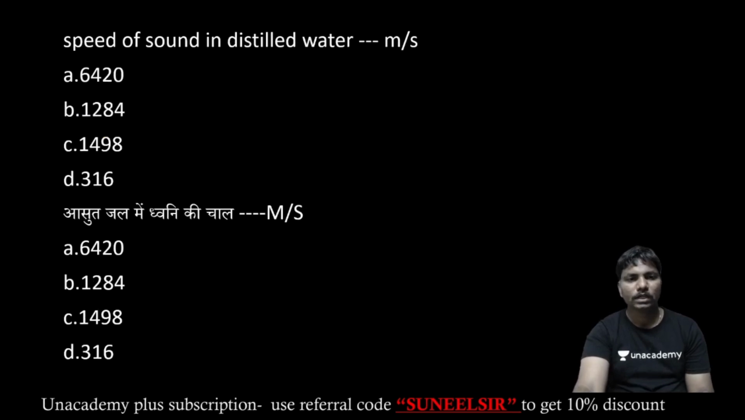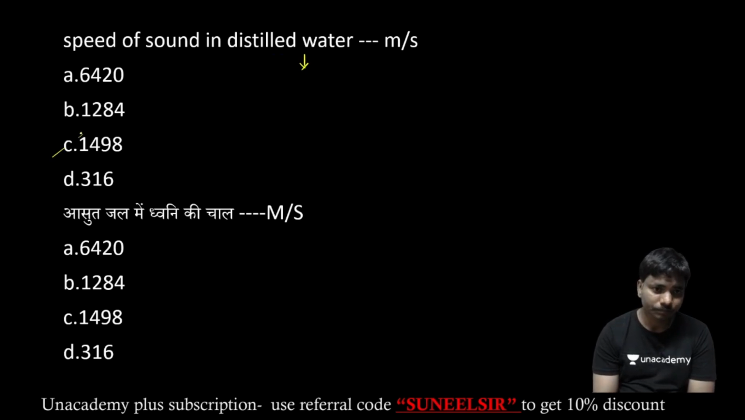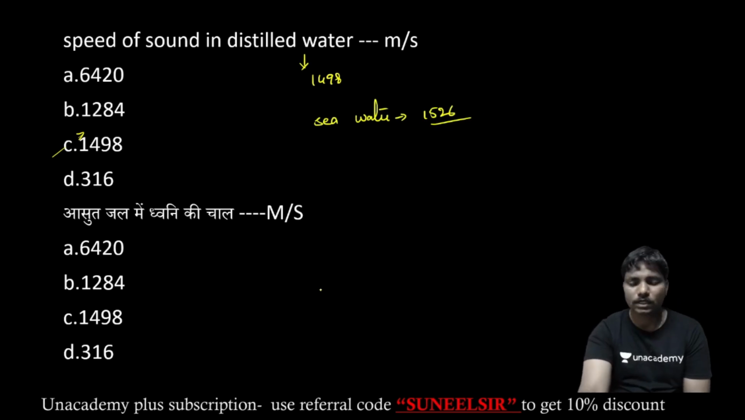Coming to the next one, speed of sound in distilled water is dash. Just now I have given that in case of water it is in the order of 1500. So distilled water is 1498. In case of seawater, it is more than 1498, nearly 1526 like that. Okay, so these are some approximation values.